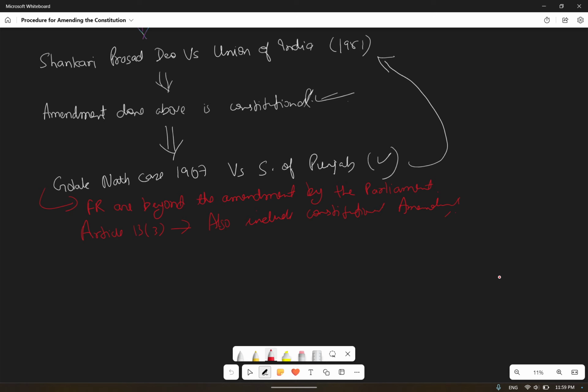Now, Supreme Court was asked: if Article 368 has the procedure to amend the constitution, then Parliament also has the power to amend the constitution. Okay, the Supreme Court said Article 368 only talks about the procedure for the amendment, not the power of the Parliament to amend the constitution.